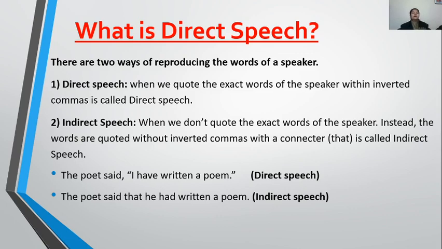So everybody is clear with the reported verb and reported speech, to which part of the sentence I am talking about. Reported verb always stands with the subject, like in the sentence, the poet said. So, said is my reported verb. And what is reported speech? I have written a poem. Fine. And here in the indirect sentence, I have used that. The poet said that he had written a poem. So that is used as a connector to introduce the reported speech. Fine? This much is clear to everybody?